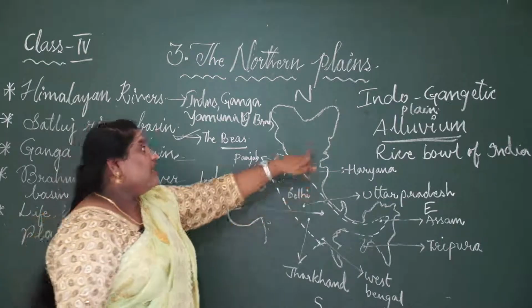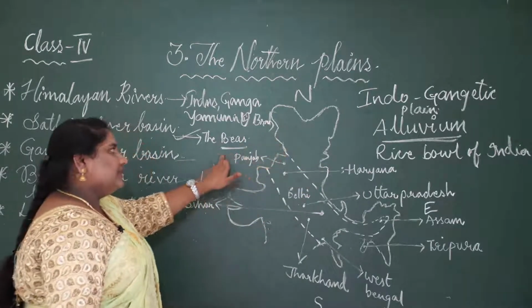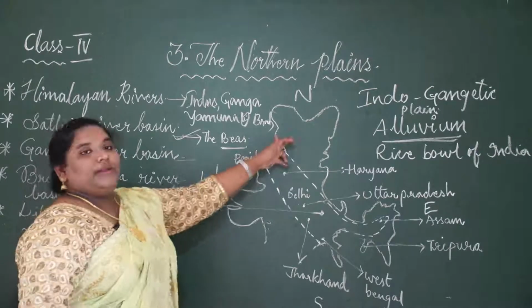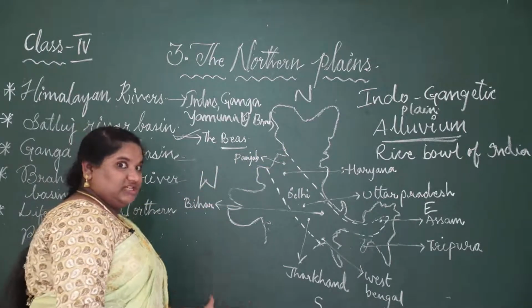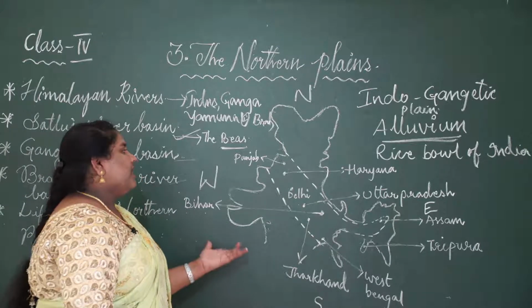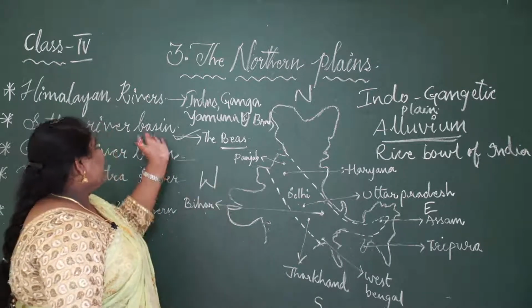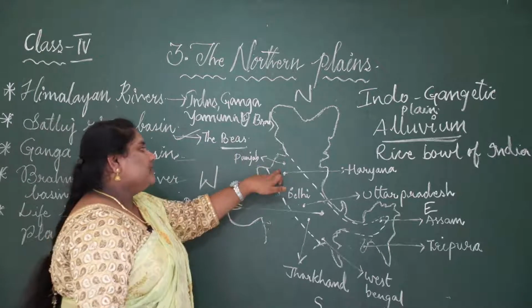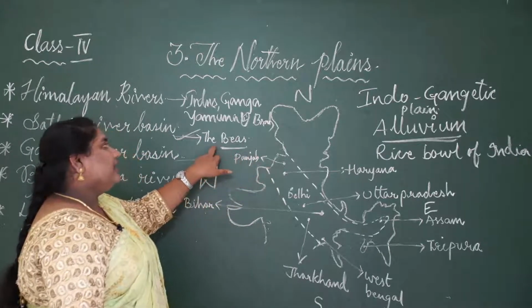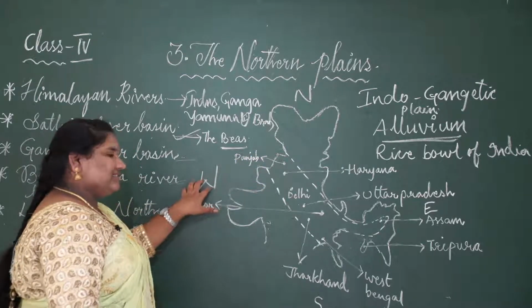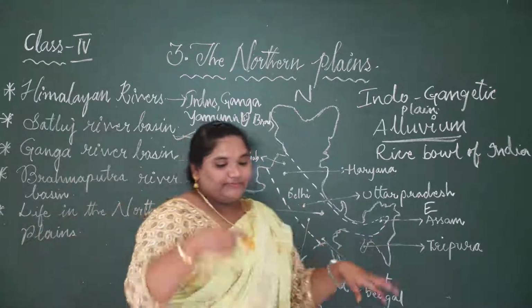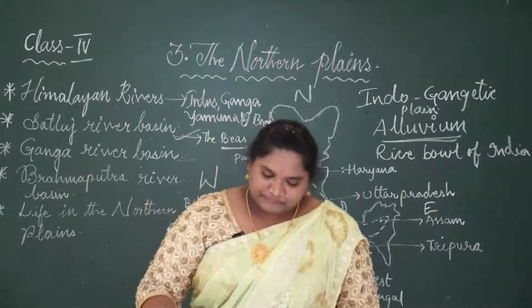As I have told you, this river also flows in the southwest, not from the north, it comes down to the west and mixes up with, which is the sea we have here? Very good, Arabian Sea. In the same way, this Satluj also is connected to the tributary, the Beas. Then it flows in the southwest direction and mixes up with river Indus.